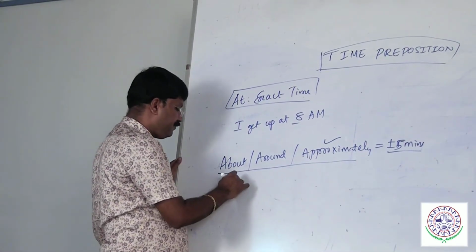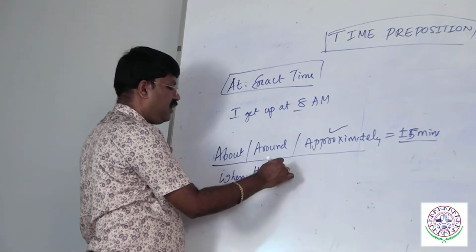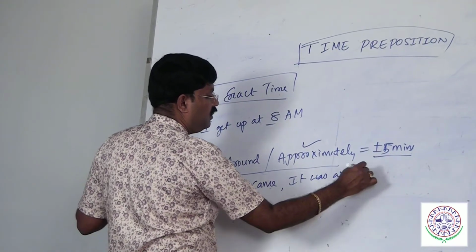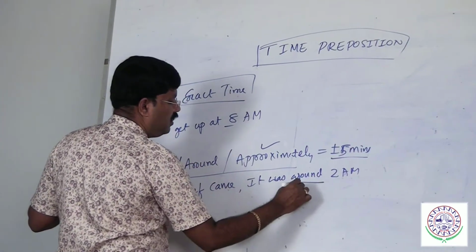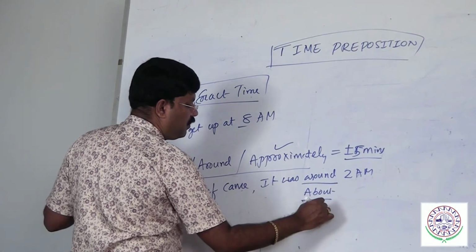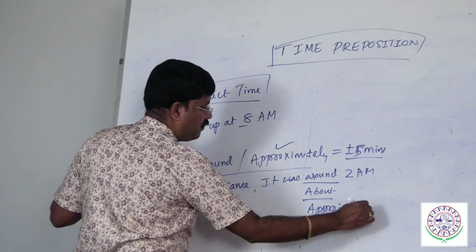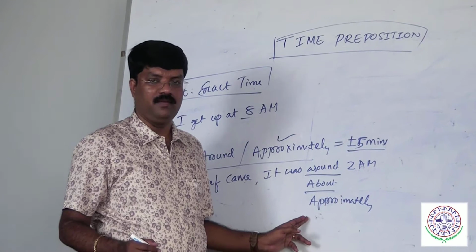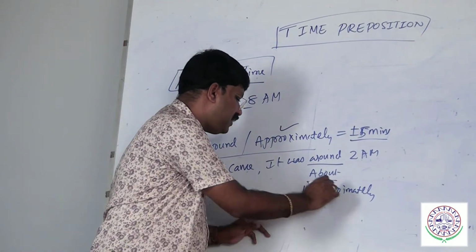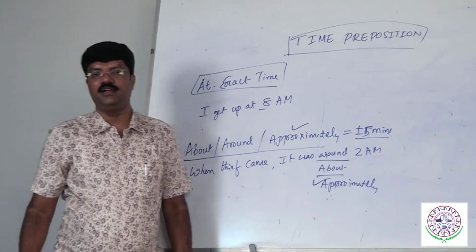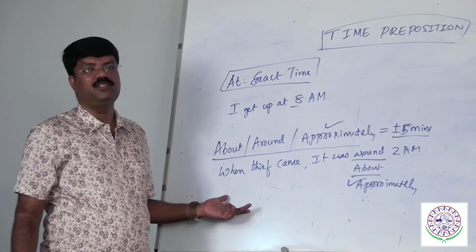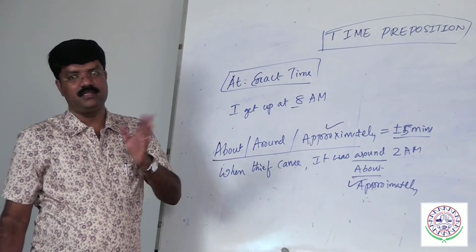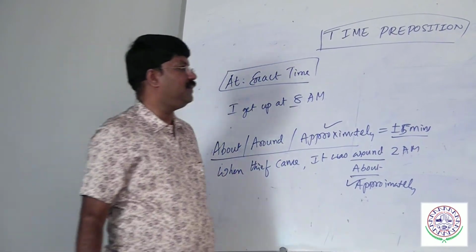When the thief came, it was around 2 AM or about 2 AM or approximately 2 AM. All have the same meaning. To be more precise, try to use approximately. It's a very formal way. In competitive exams, if you tick approximately, you'll get good marks. Maybe it was around 145, 155, plus or minus, that is called around, about, approximately.